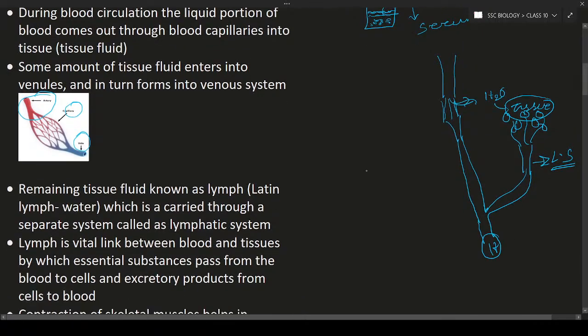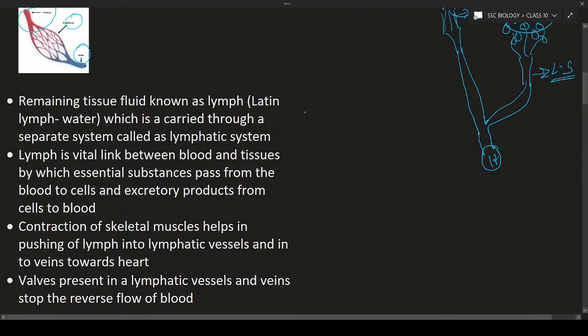In Latin, lymph means water, which is carried through a separate system. That system is known as the lymphatic system, and this lymph is a vital link between the blood and tissue, by which essential substances pass from the blood to the cells and waste products are excreted from the cells. It means the tissue fluid is mainly involved in the excretion of some waste products, and also in the supply of essential substances from the blood to the cells.